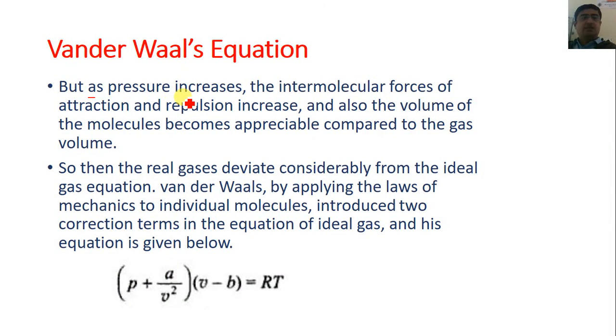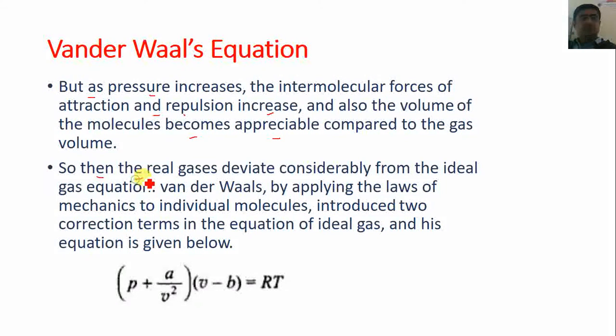As the pressure increases, the intermolecular forces of attraction and repulsion increase, and the volume of the molecules becomes appreciable as compared to the gas volume. So as the pressure increases, or the temperature becomes low, we cannot apply the equation PV is equal to RT to the real gas.